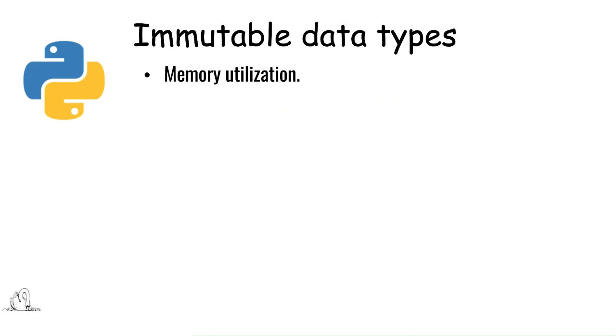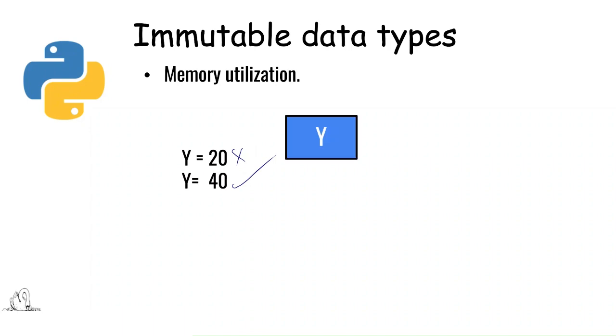How is the memory utilized there? For example, I take a variable y, I type y is equal to 20, and after that I again type y is equal to 40. Now the value of y is no more 20, now the value of y is 40. How does it get stored in the system?